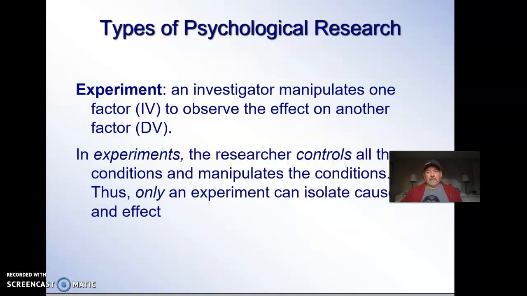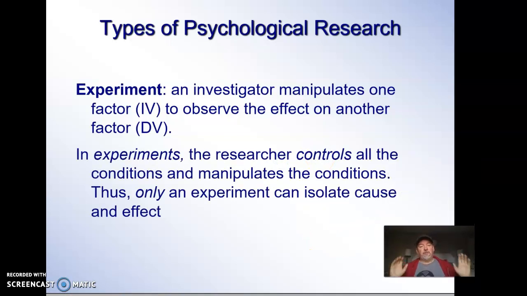And then, as I said here, the researcher hopefully controls everything. We have all these controlled variables so that the confounding variables are kept to a complete limit. They manipulate the conditions. We have everybody in all groups, in both groups or in all three groups if we're doing a placebo, doing exactly the same thing. So we know that if there's a change, the only difference was what I manipulated, the independent variable. So any change can only be attributed to what I did. That is what we do for an experiment.